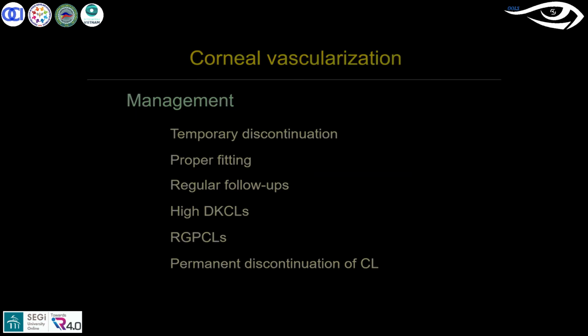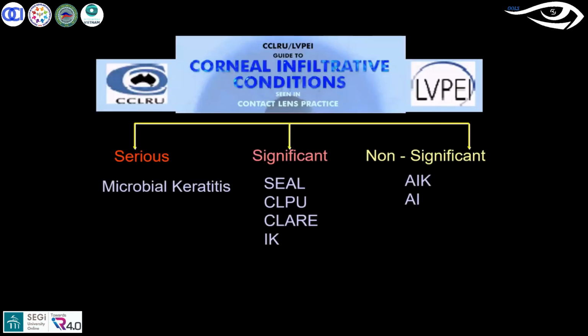Then moving on to the inflammatory conditions. Inflammatory, or you can go with the infectious also. There is a nice classification given by the CCLRU and LVPEI group with long-standing studies in the late 90s. With that, it has been classified into mainly 3 groups. One is known as serious adverse events, another is significant, and the non-significant.